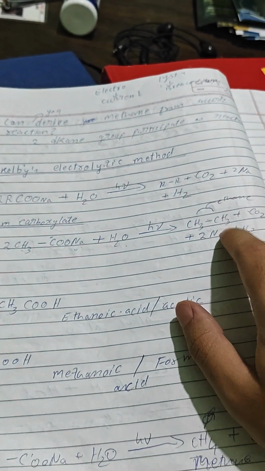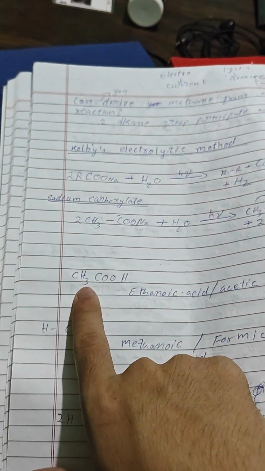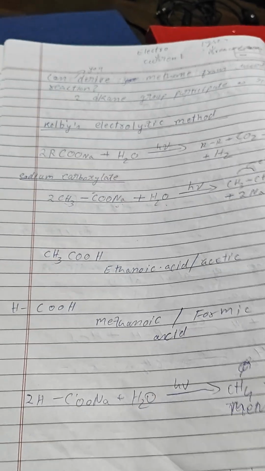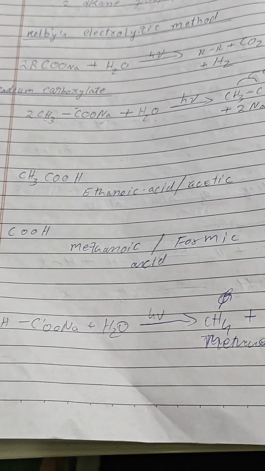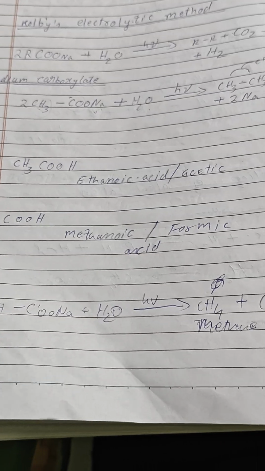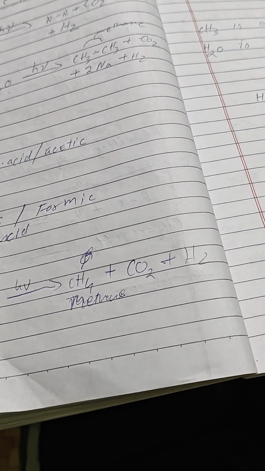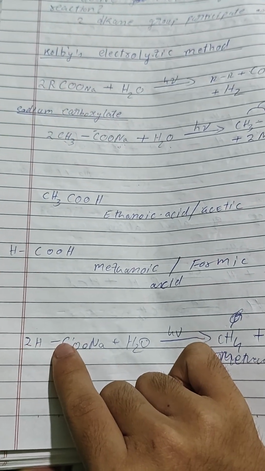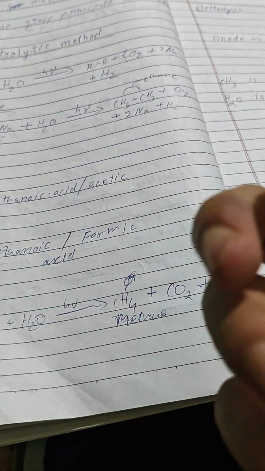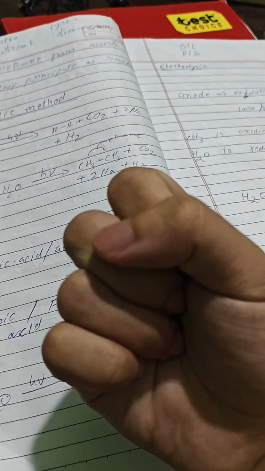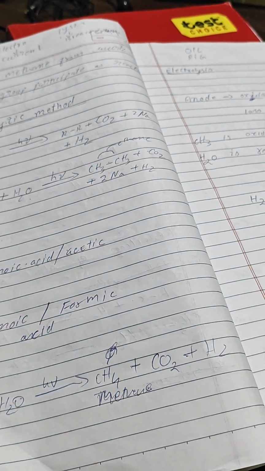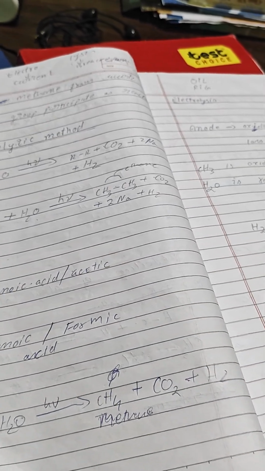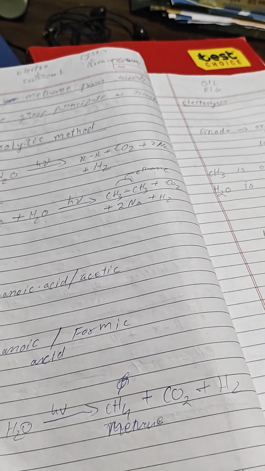Yep, there is something definitely wrong here. Let's talk about CH3COOH, ethanoic acid, and HCOOH, methanoic formic acid. Now, if we have 2 HCOONa plus H2O and heat, we get CH4, CO2 plus H2O. You can see that the more carbons you have, the better: if I have two carbons in the reactant, I can make a methane. But if I have one carbon, I cannot make any kind of hydrocarbon compound.